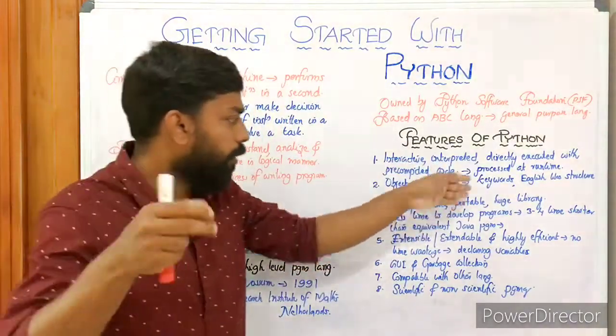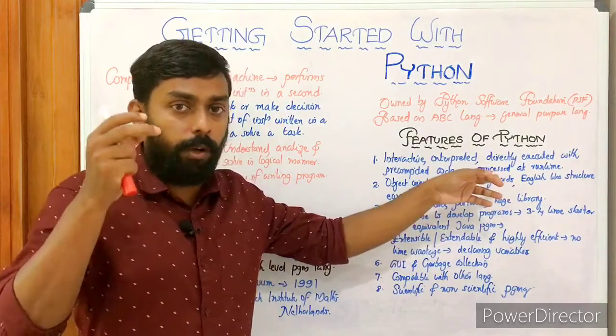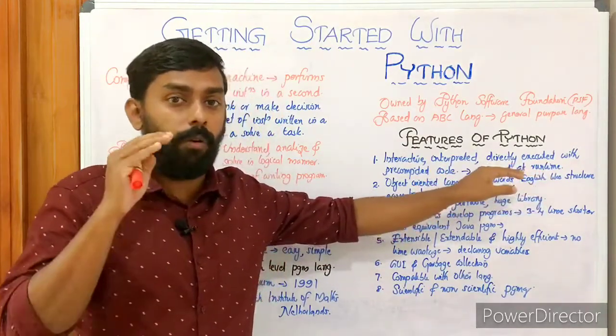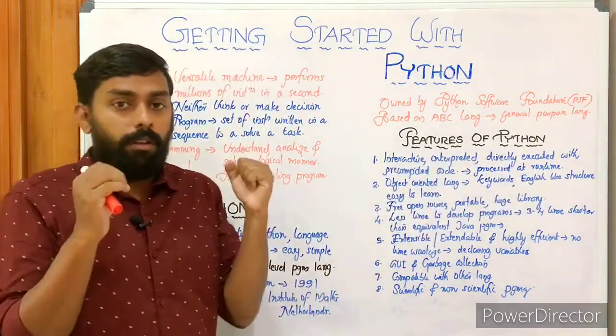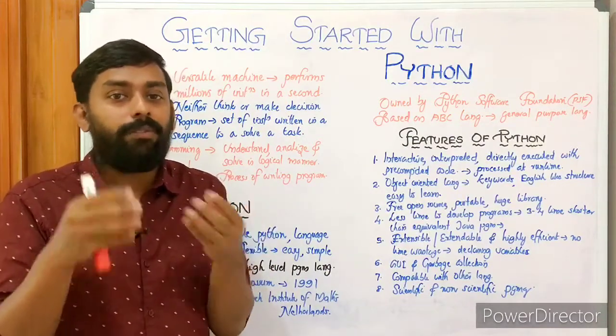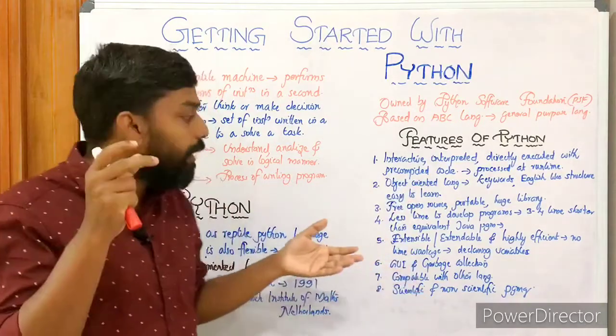Then keywords, English-like structure, easy to learn. Some of the connecting aspects. It uses keywords. Python uses a number of keywords. Keywords means already defined words, or we can say reserved words. Then English-like structure. We know almost all high-level programming languages consist of commonly used English words. Then it's easy to learn. Of course, it's easy to learn.